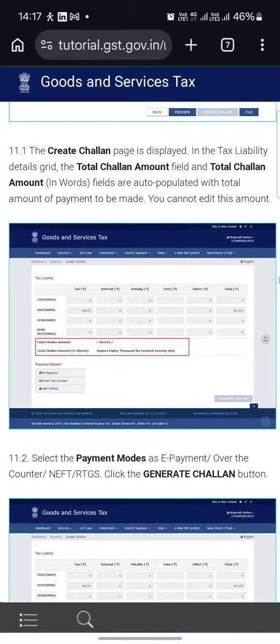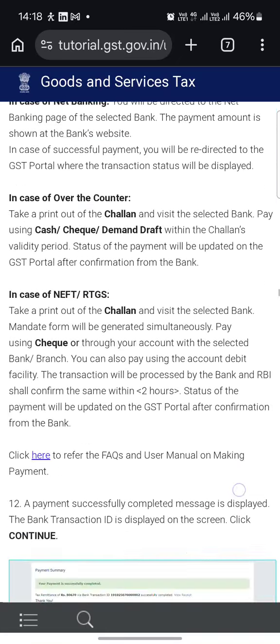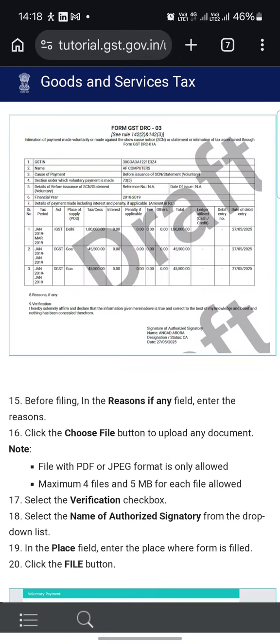If you require, please make a comment. I will add it into the description box, where you can download the full PDF format, in which you will find how to make the payment through DRC03 and how to navigate the portal. Everything is already discussed in this PDF. If I were to read all the formats, drafts, lists and procedures given in this PDF, it would be a very big video, so I will not do that.